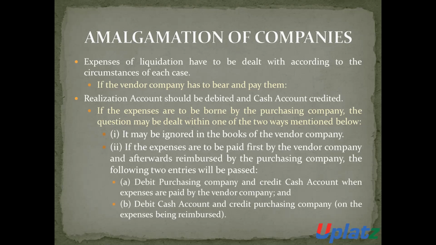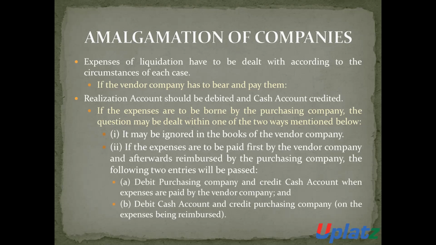The next case is when there is a reimbursement. In this case, the vendor company will pass the entry cash account debit or bank account debit to purchasing company account. Such an entry is to be made when the amount is received from the purchasing company. If any amount of expenses is borne by the vendor company, then the vendor company will pass the entry.